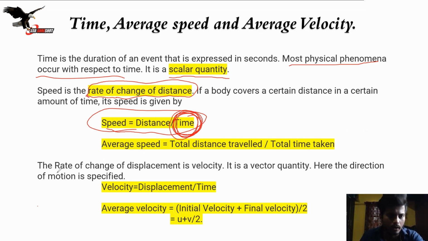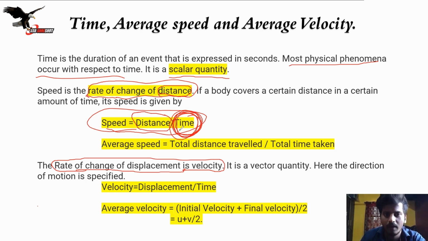Okay, fine, let's go further. The rate of change of displacement is velocity. Now here it was the rate of change of distance, right? The rate of change of distance is called speed. Now the rate of change of displacement is called velocity. Velocity is a vector quantity. So speed is distance divided by time, and velocity is displacement divided by time. These two formulas are very important for you to understand.